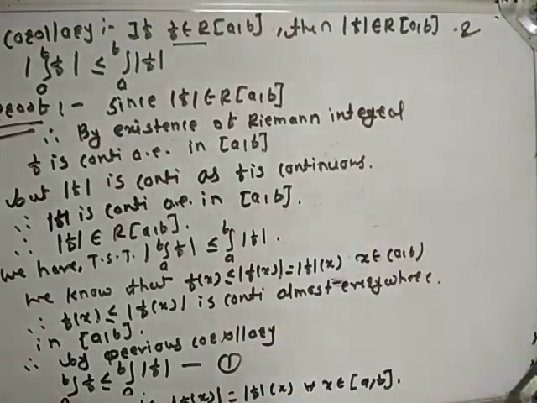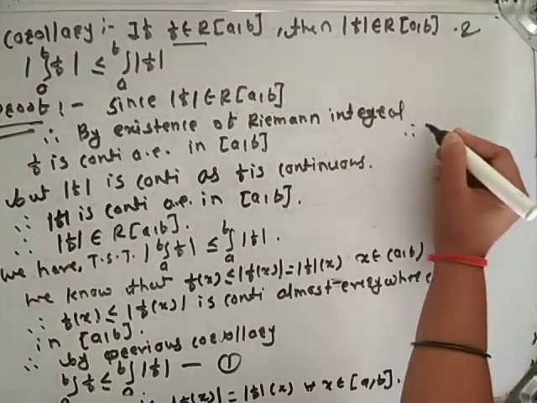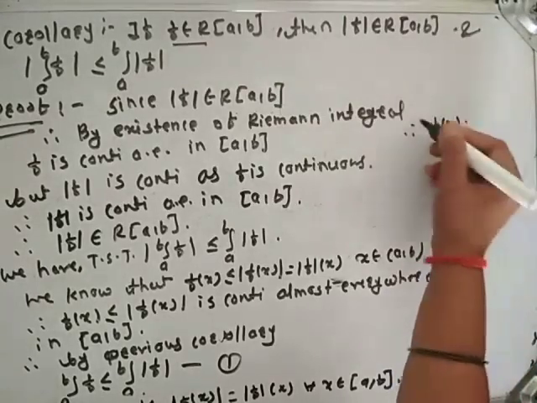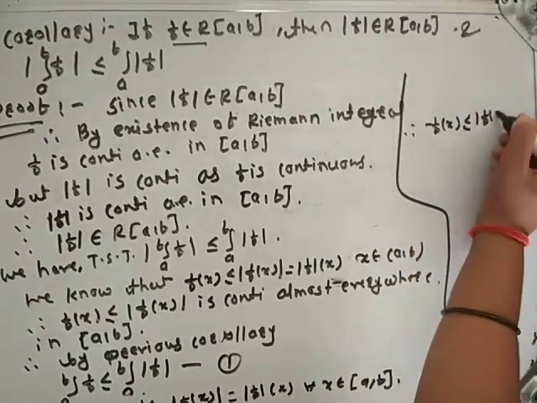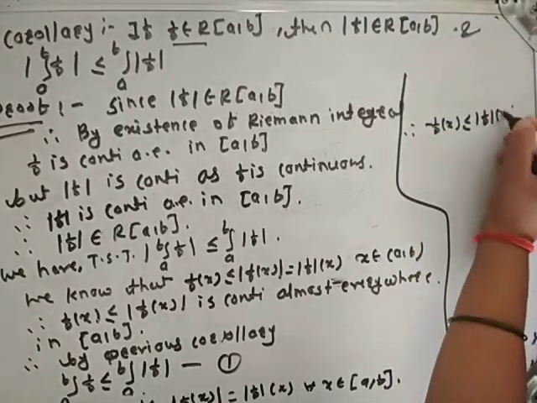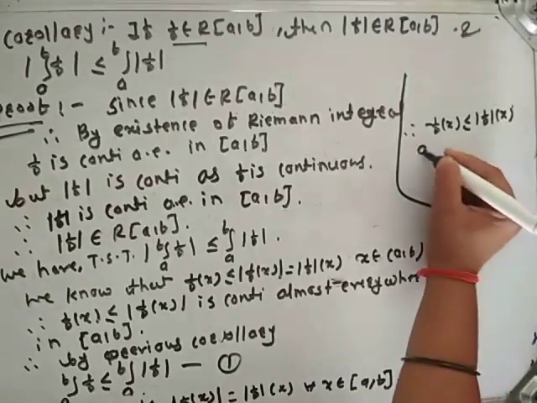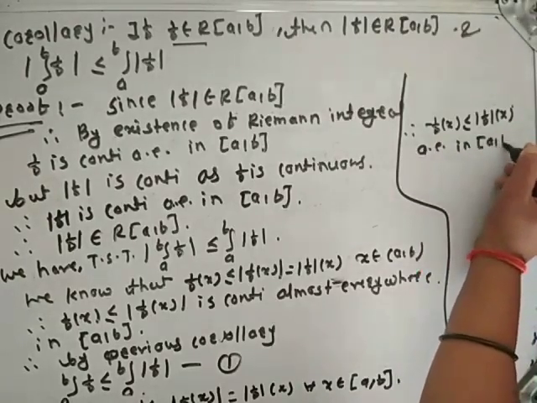Therefore, minus f of x is less than or equal to mod f of x almost everywhere in the closed interval [a, b].